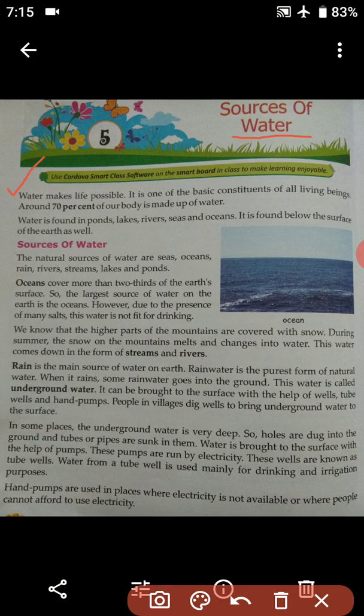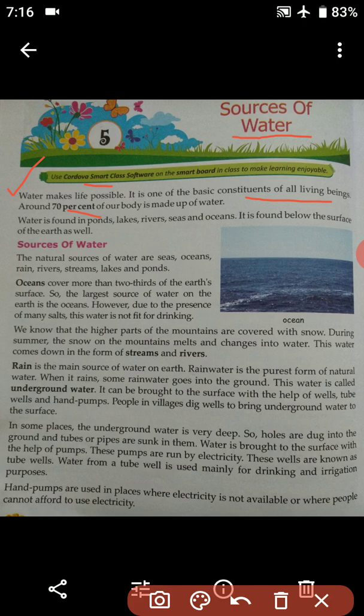Water makes life possible. So students, it is the water that makes our life possible. This means that without water no life would have been possible. It is one of the basic constituents of all the living beings. That means all the living beings around the world require water. Around 70% of our body is made up of water.